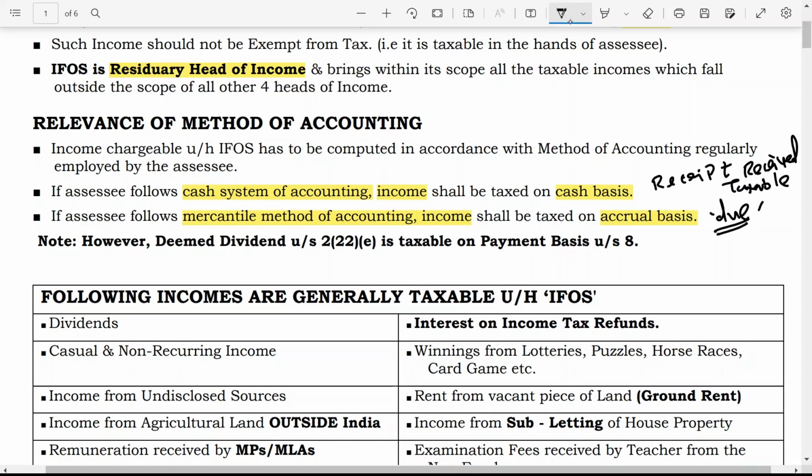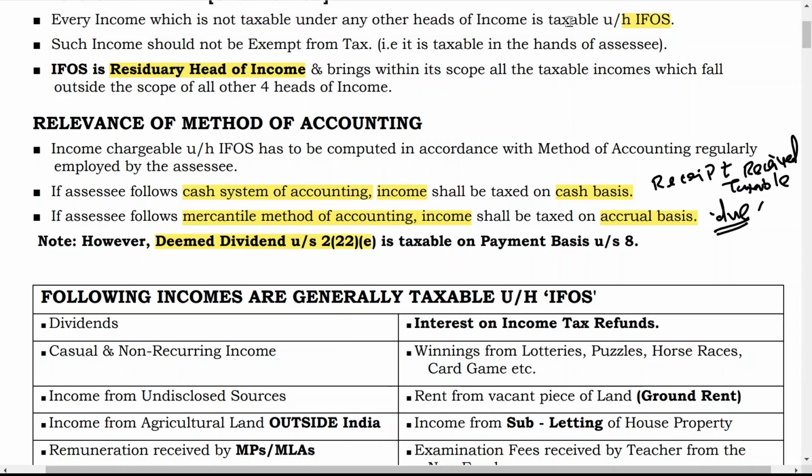Now there is one exception to this also. However, deemed dividend under section 2(22)(e) is taxable on payment basis under section 8. Payment basis means even though you are maintaining your books of account on the mercantile method of accounting, it is taxable in the hands of the assessee on the basis of payment.